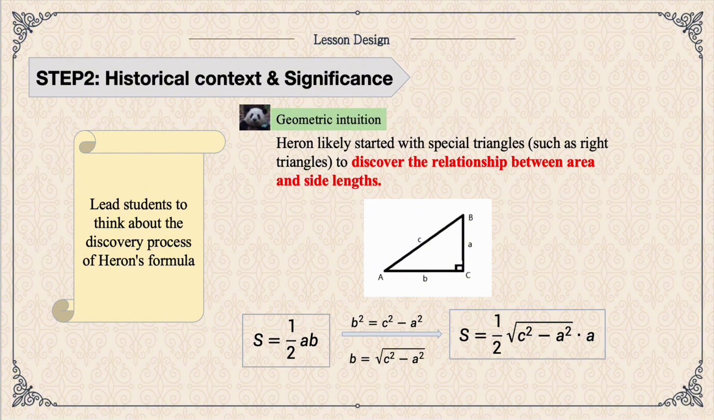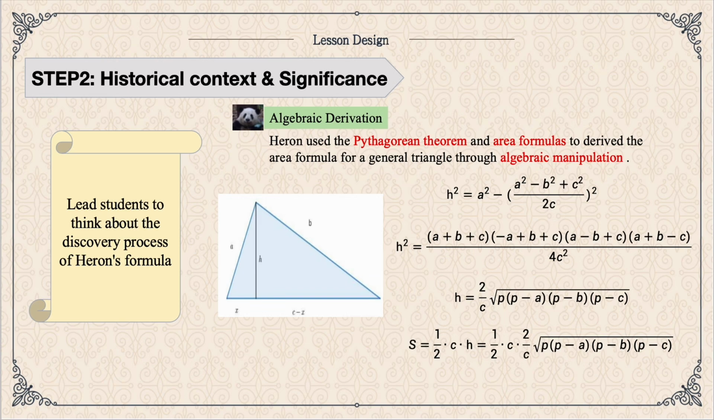So let's look at the equation above. We are all familiar with the formula S equals 1 over 2 times AB, and we can also use C and A to represent the area S. Then, from the angle of algebraic derivation, Heron used the Pythagorean theorem and area formulas to derive the area formula for a general triangle through algebraic manipulation. So finally, we can get this equation with a lot of algebraic manipulation.